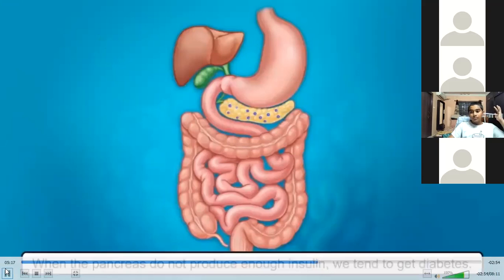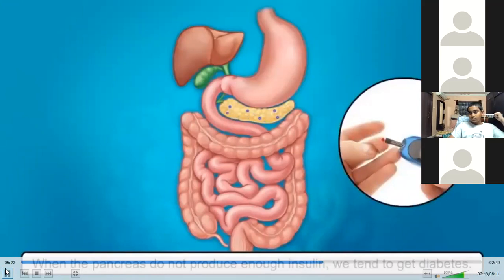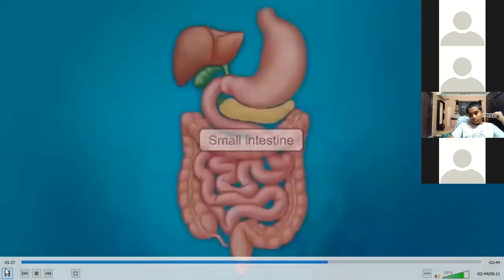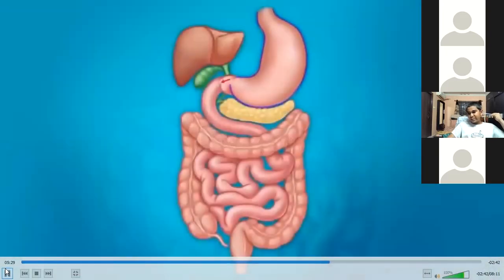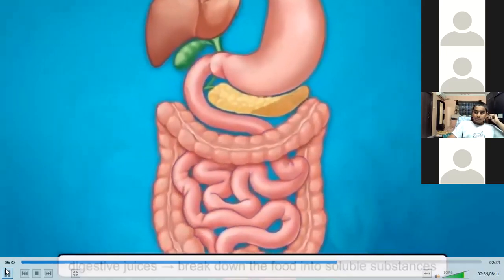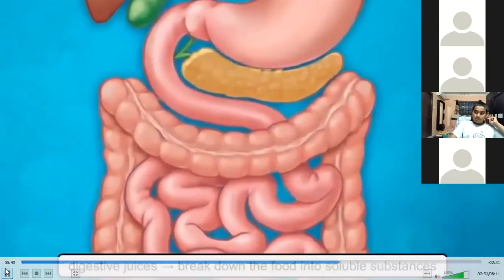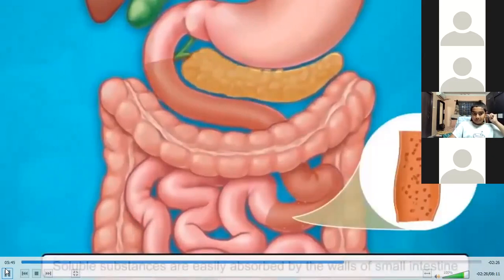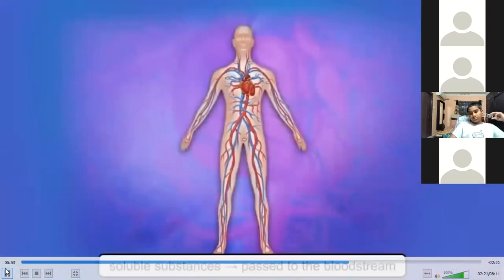When the pancreas does not produce enough insulin, we tend to get diabetes. Small intestine. When the food leaves the stomach, it enters the small intestine, which is nearly 7 meters long. The digestive juices further break down the food into soluble substances, which can be easily absorbed by the walls of the intestine. It is then passed into the bloodstream.